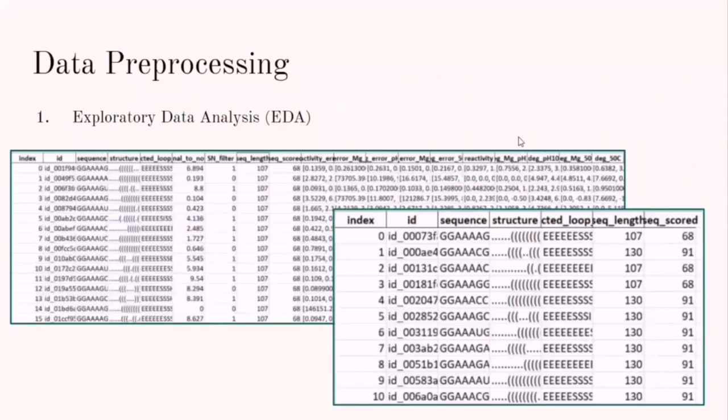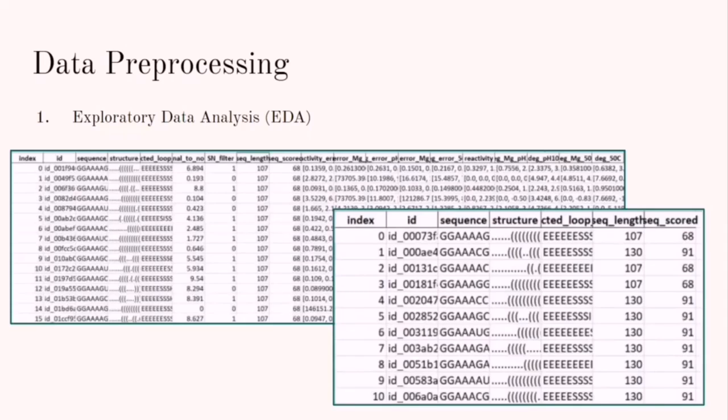Moving on to the next part, which is exploratory data analysis, which is EDA. This is the partial rows from the training data, and this is the partial rows from the test data. As you can see, the training and the testing data consist of two important fields, which are the feature fields and the prediction fields. The feature fields include sequence, structure, and predicted loop type. And the sequence here represents A for adenine, C for cytosine, G for guanine, and U for uracil, H for the sample. And moreover, the predicted fields include reactivity, secondary structure of the mRNA,